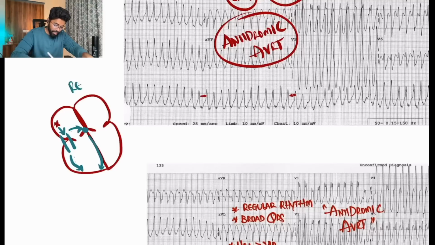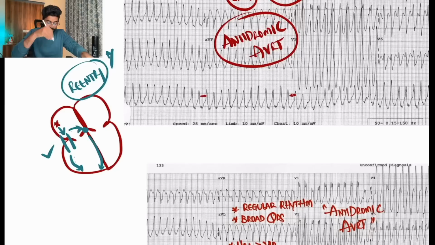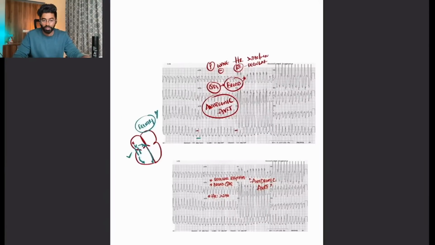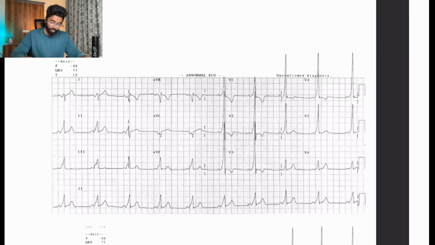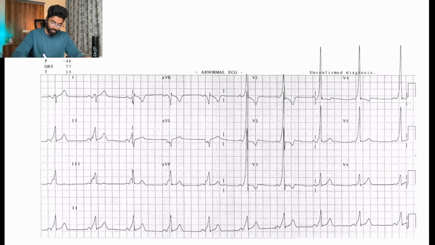So this re-entry circuit, which is activating the accessory pathway early and forming a re-entry circuit at the level of the AV node, will cause tachycardia with broader QRS complexes, and this is an antidromic type of AVRT. Right. Next, we'll be moving on to another ECG.